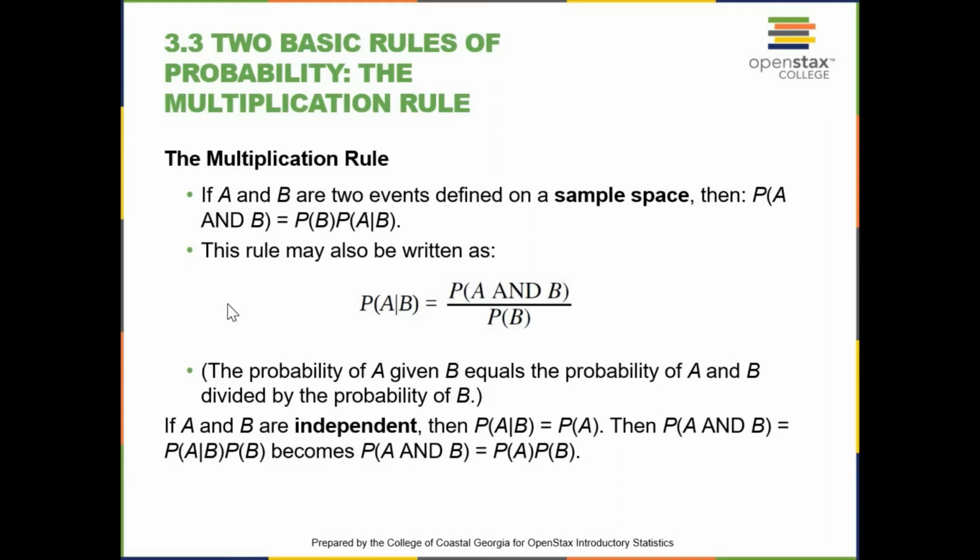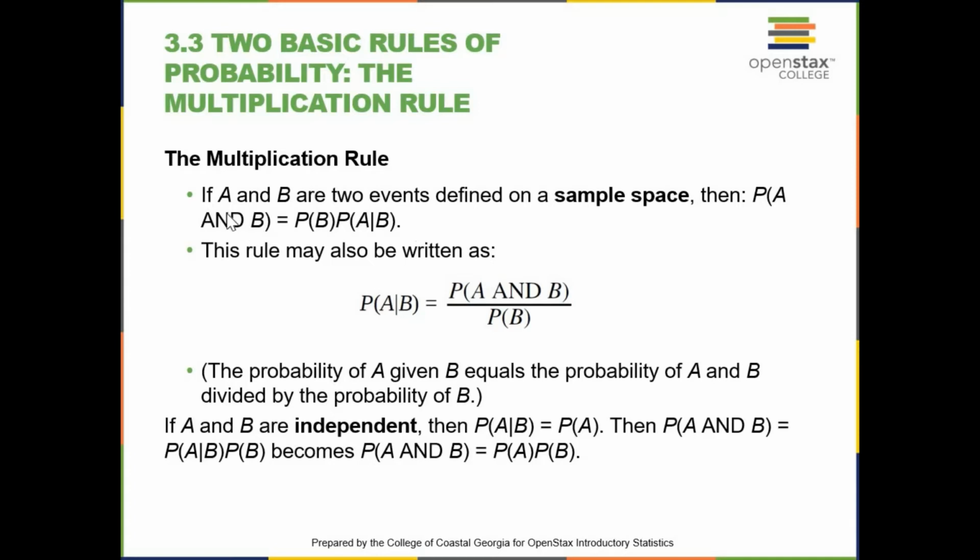The multiplication rule: if we have two events, A and B, defined on a sample space, then the probability of A and B is equal to the probability of A times the probability of B given A. Remember that the probability of A given B is equal to the probability of A and B divided by the probability of B. If A and B are independent, then the probability of A given B is equal to the probability of A, and we can say that the probability of A and B is equal to the probability of A times the probability of B.